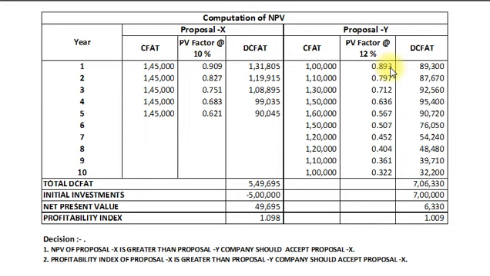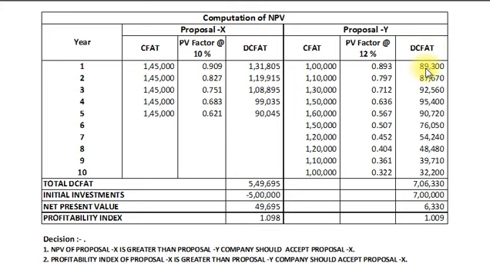0.893 at the end of first year, then 0.797, 0.712, 0.636, 0.567, 0.507, 0.452, 0.404, 0.361 and 0.322. Next we will calculate discounted cash flow after tax, and that is nothing but multiplication of cash flow after tax with PV factor.